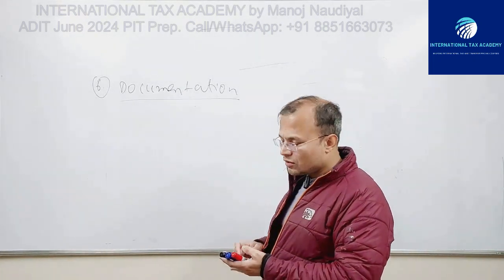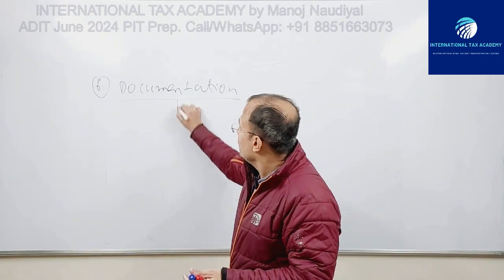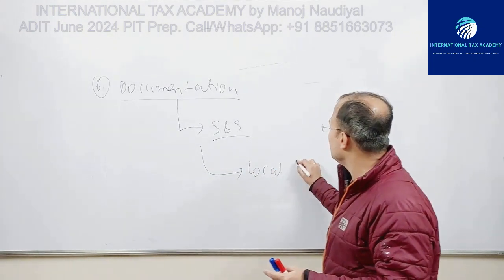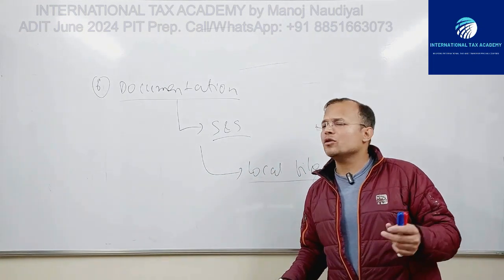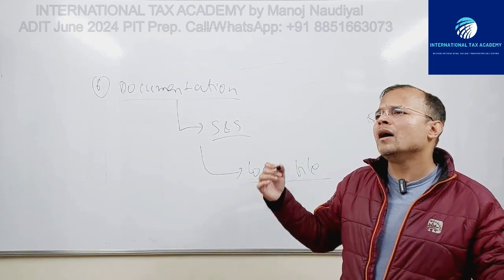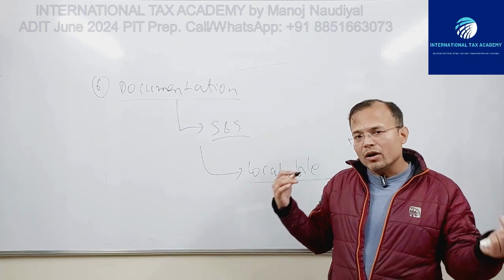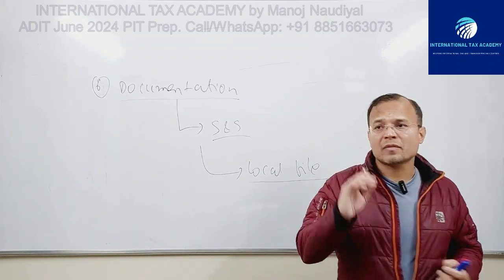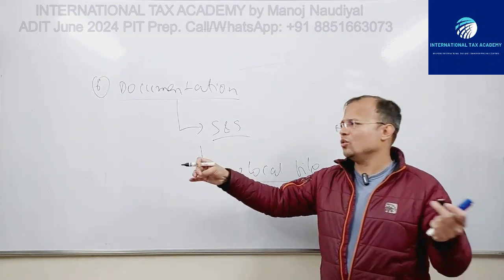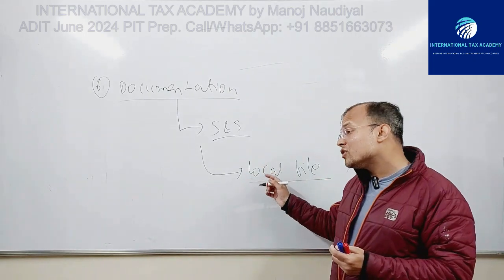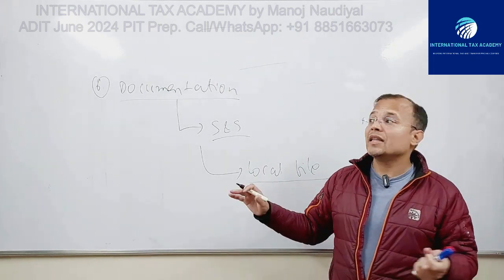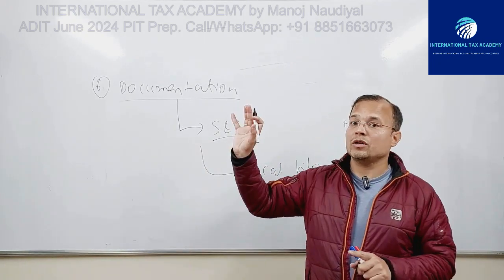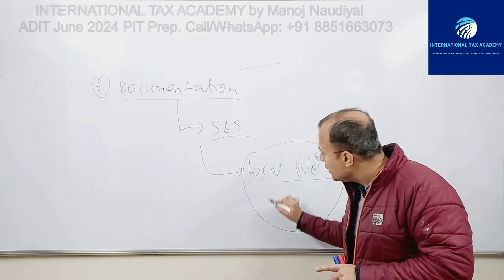As far as documentation for the simplified and streamlined approach is concerned, this SNS approach mentions making use of entries from the local file. Local file is created by a taxpayer for its controlled transactions, so it will already have a number of useful information, accurate delineation of specific transactions. If there is any contract, those agreements will be present. And if the jurisdiction or the taxpayer chooses to apply, or is made to apply, then it would also have calculations pertaining to the simplified and streamlined approach. So all these things would already be present in the local file.